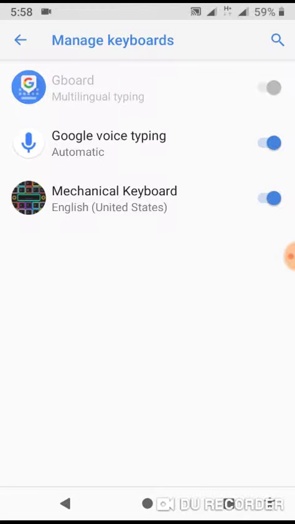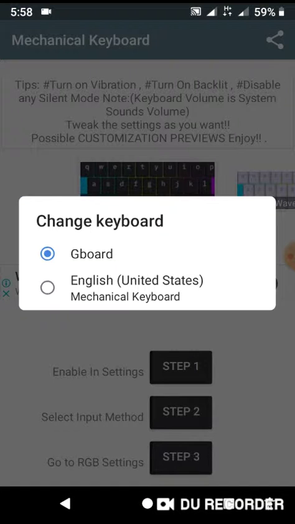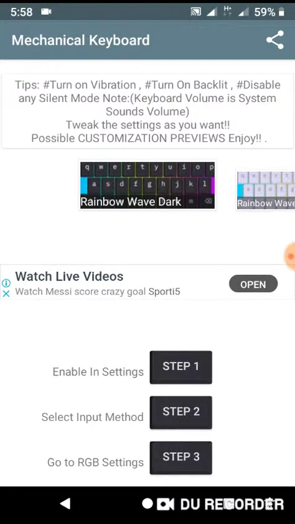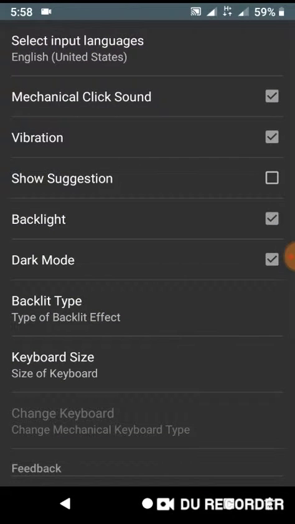Okay, here's step 2. Input method from G keyboard to English. Okay, check again. Okay, here you can also enable mechanical click sounds. You must check this vibration. Check this according to your choice. You can select and deselect the options.